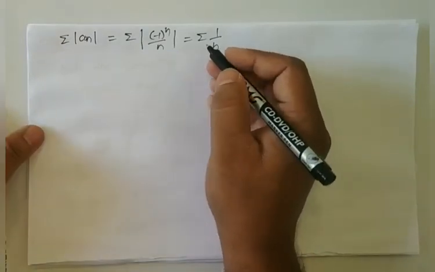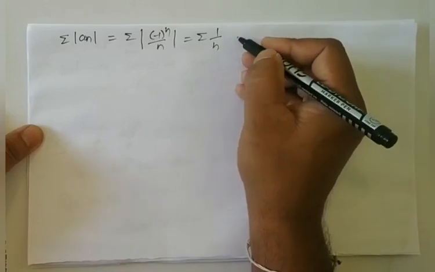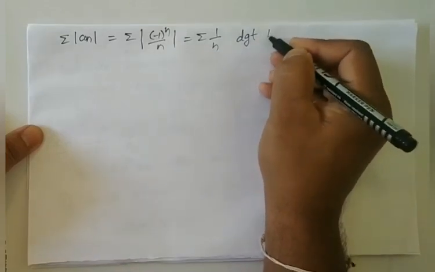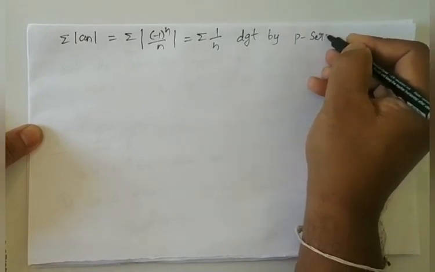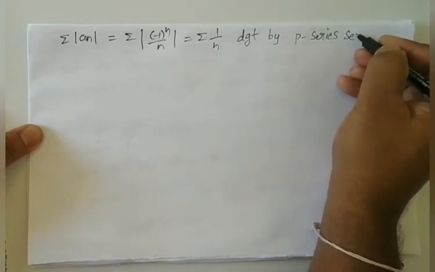Summation 1 by n is divergent by the p series test.